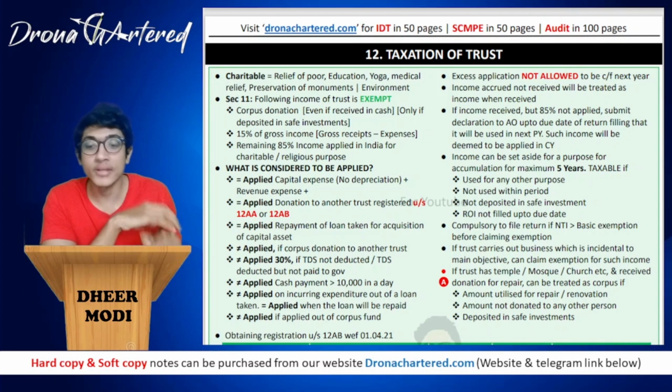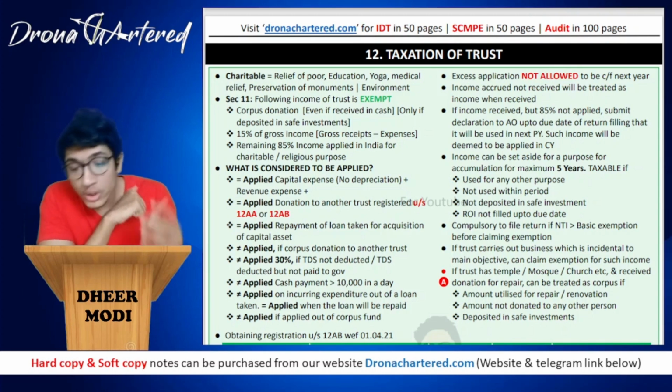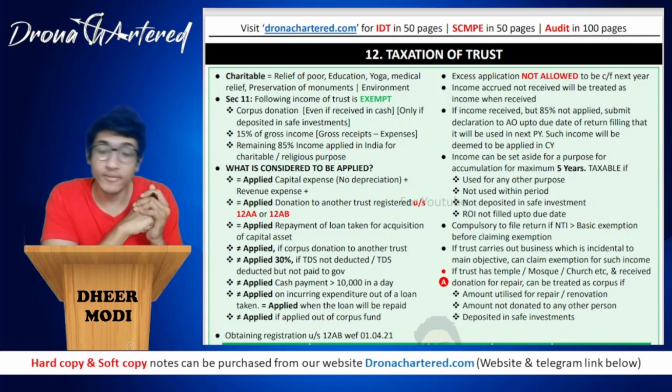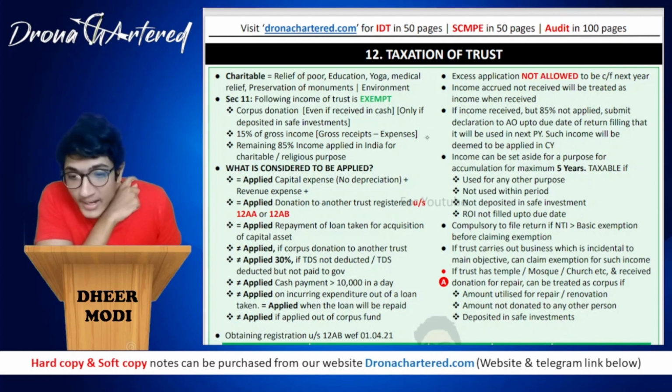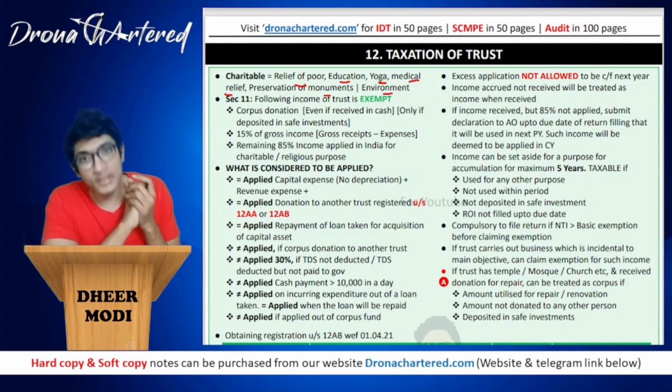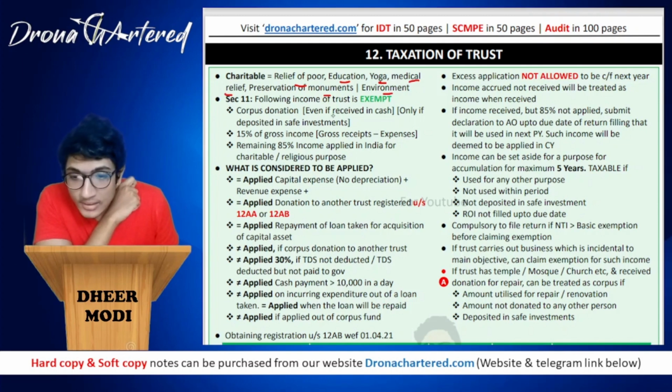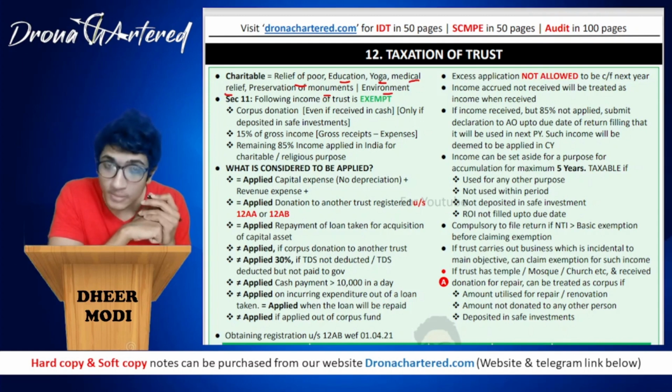So first of all, let's understand what you understand by trust. Under trust, there are charitable activities. They have defined charitable activities as relief to the poor, education, yoga, medical relief, preservation of monuments, and environment. All of this will be considered charitable. Now, section 11 says that the following income of a trust will be exempt.